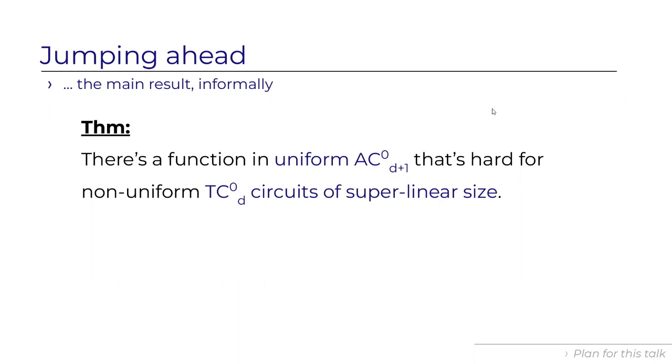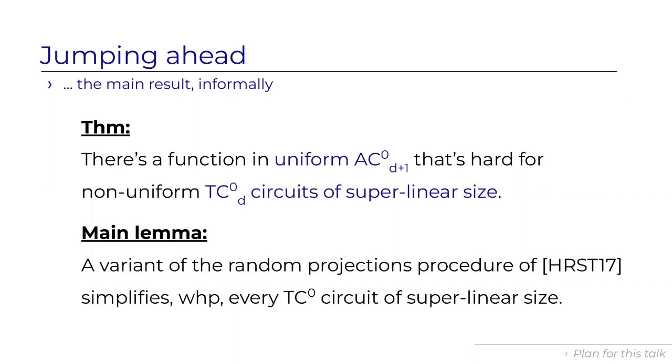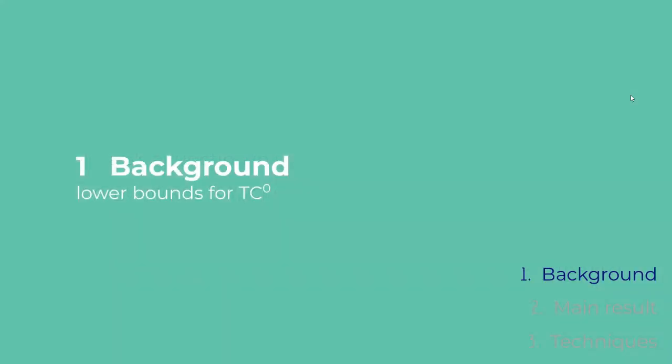The main technical lemma in this work is that the random projection procedure of Håstad, Rossman, Servedio, and Tan, when parameterized a bit differently, simplifies every TC0 circuit of superlinear size. Let's start with the background.